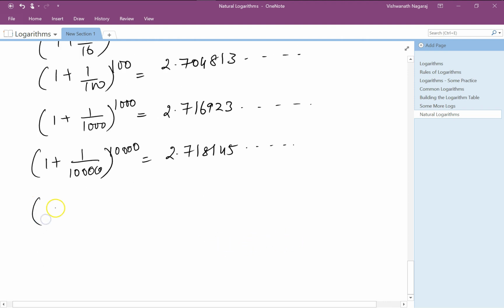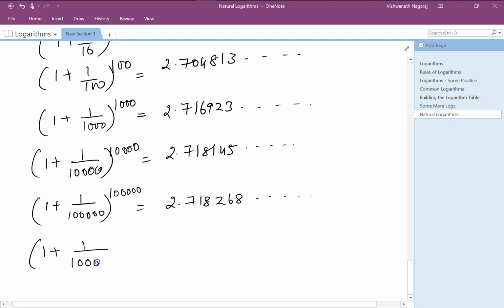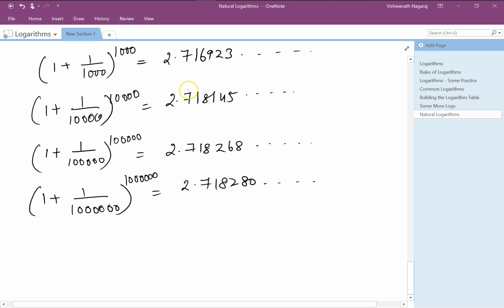Let's say we are going to do it 100,000 times. So this gives us 2.718268. Let's keep going one more time. This will give us 2.718280. So do you notice it all is driving towards this number, 2.718280 and on and on.